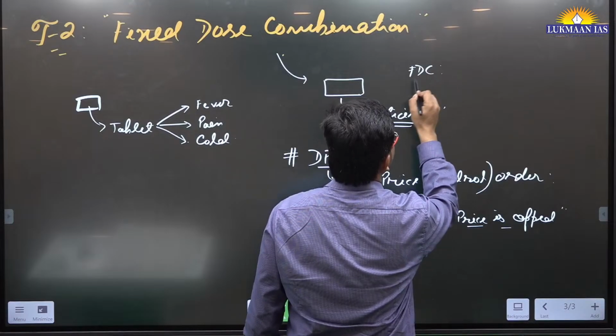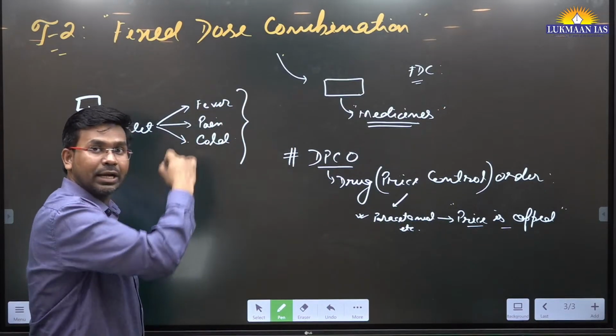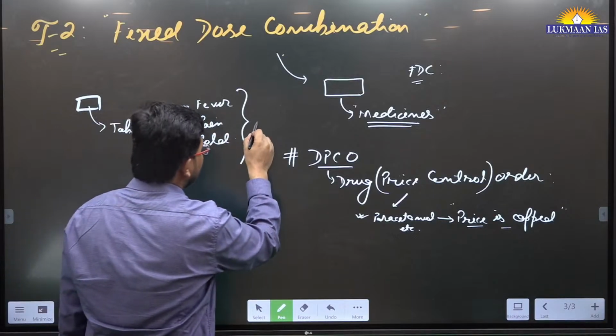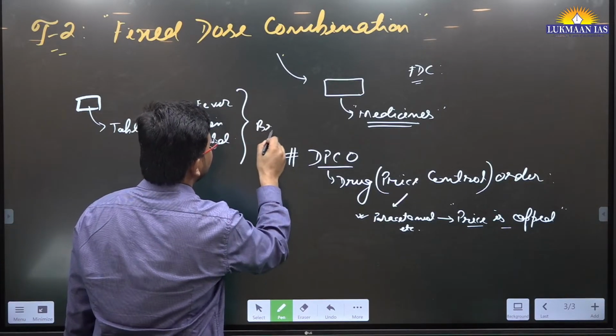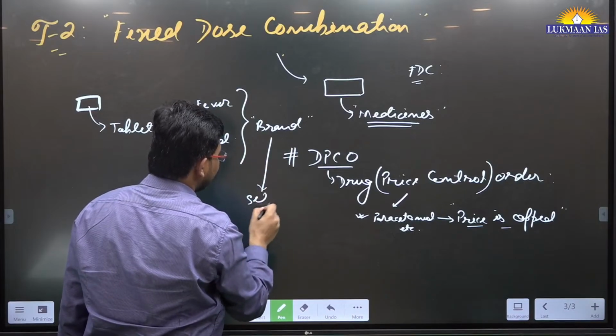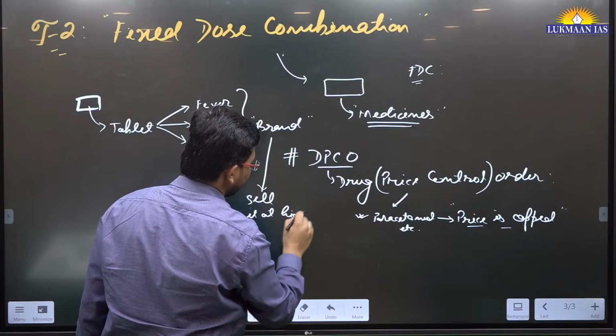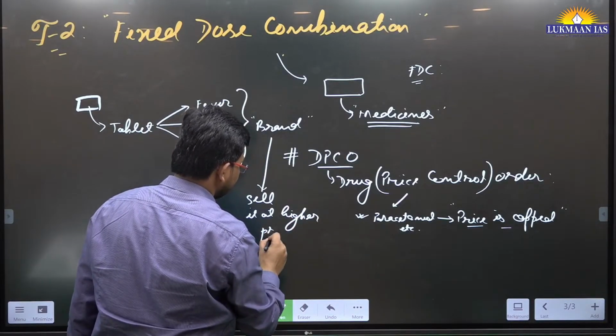They combine drugs of different kinds, brand it in a different name, and then sell it at a higher price.